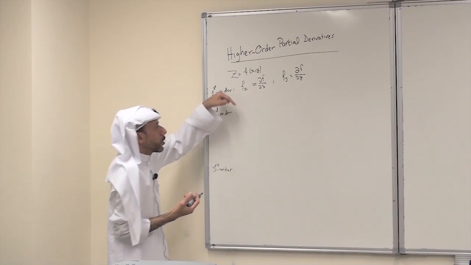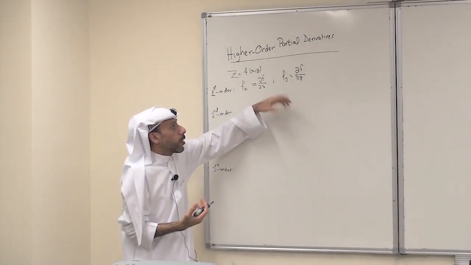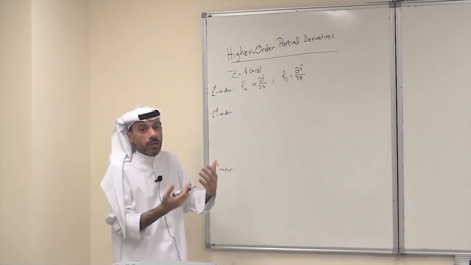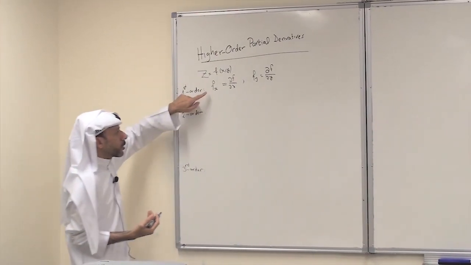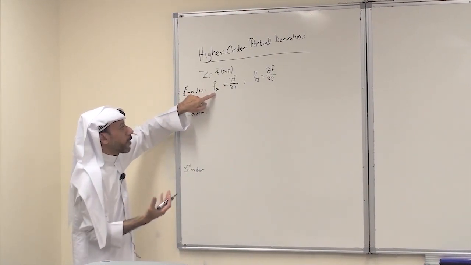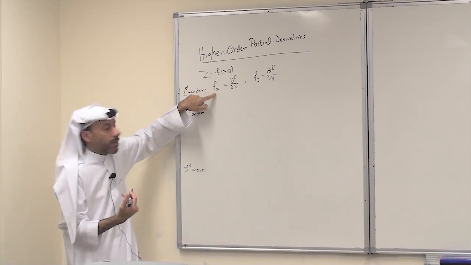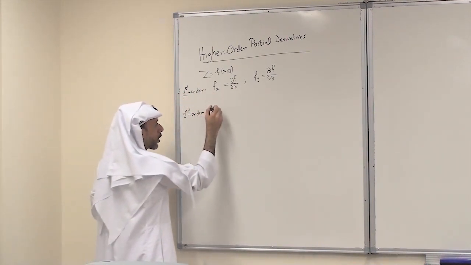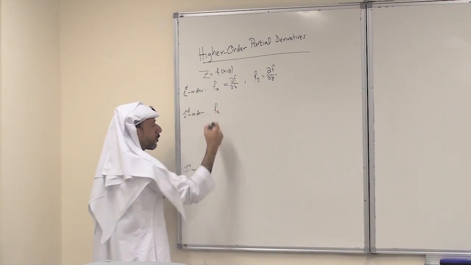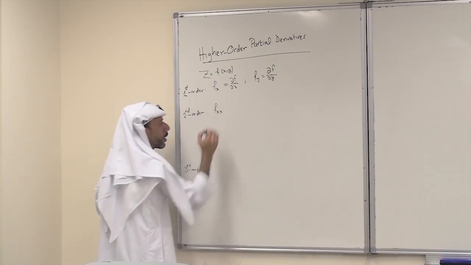So when you differentiate with respect to x, you get a new function. When you differentiate with respect to y, you get a new function. This new function can be differentiated again. So let's take, for example, f sub x. This is a function of two variables, x and y. I can differentiate it with respect to x. What is the notation for that? Okay, here, this is f sub x. If I differentiate it again with respect to x, I put again just sub xx.